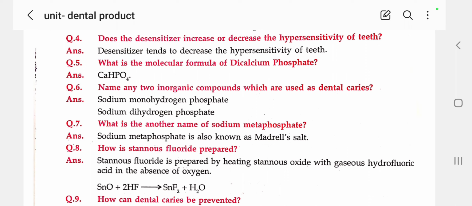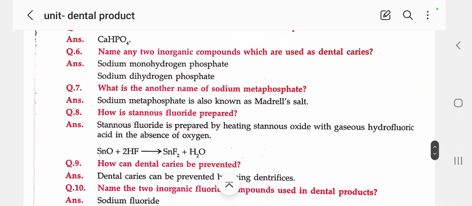These are the two inorganic substances used for prevention of dental caries. The role of phosphate, in the form of sodium monohydrogen phosphate and sodium dihydrogen phosphate, are also two main pharmaceutical inorganic substances used for preventing dental caries.